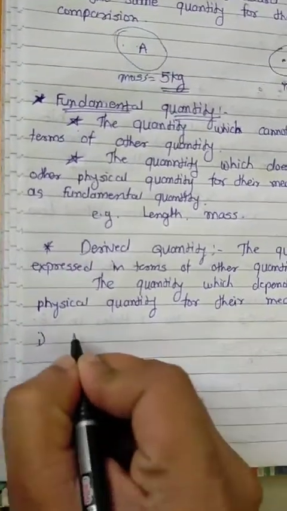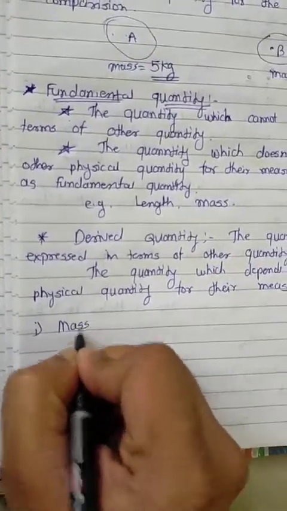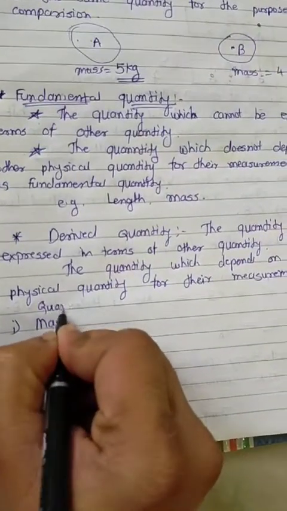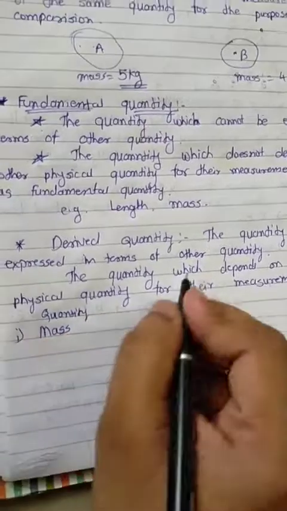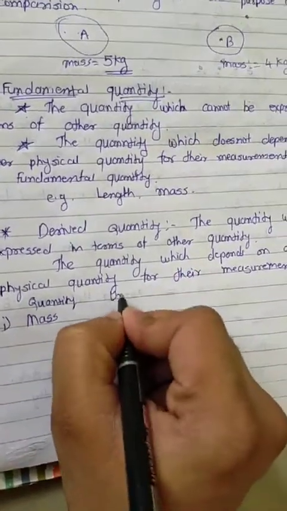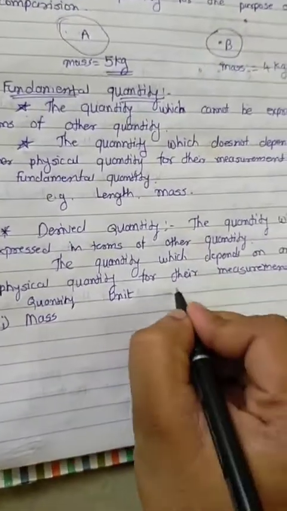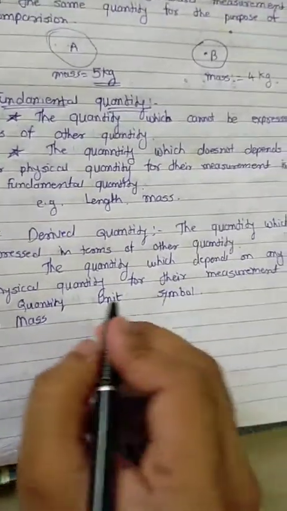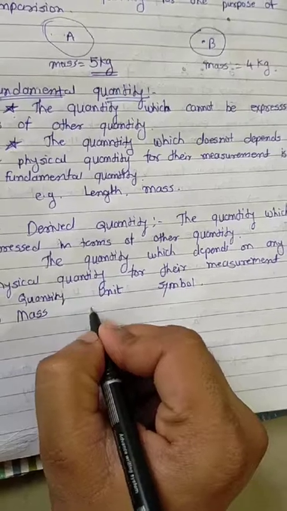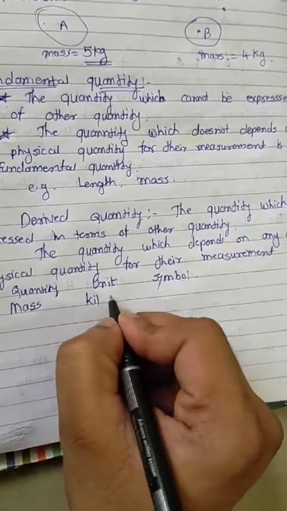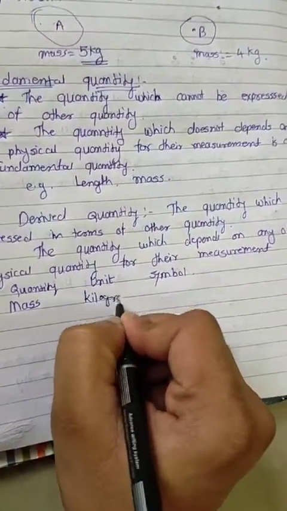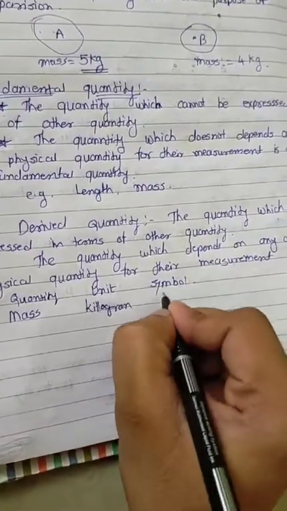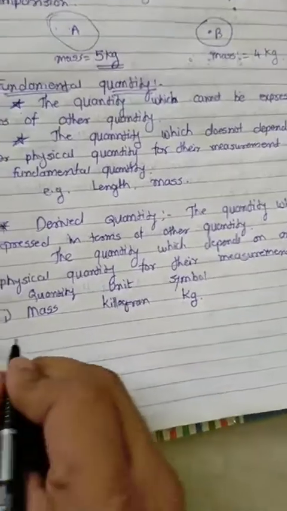First one is mass. I can write here quantity, and this one is unit and symbol. First one is the mass. Mass is measured in kilogram, written as kg.